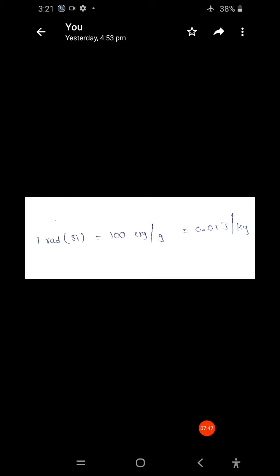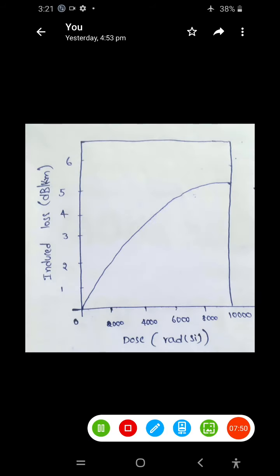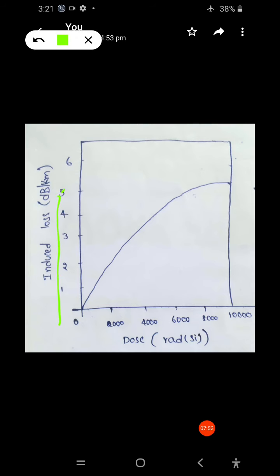Now if you see the graph, between induced loss on the y-axis and dose on the x-axis. Here dose is nothing but radiation energy, up to 10,000 here, right? So the attenuation is increased: ionizing radiation causes attenuation centers. As the radiation energy increases, the loss is also going to increase, right?